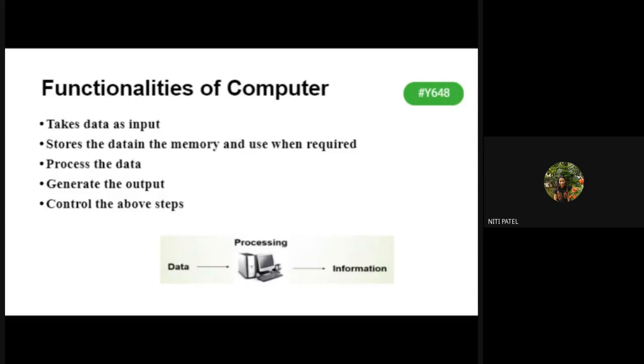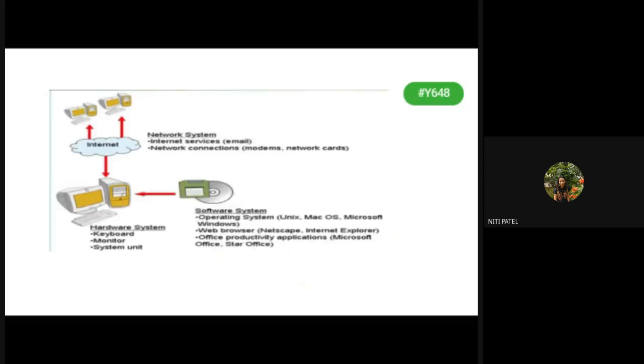Then we had seen what are the functionalities of the computer. The system accepts the information or the input in the form of data. After that data is captured, it is the duty of the CPU to process that data. Once the processing is completed, it generates the output, which is also called information. And it keeps on repeating this entire process, and it controls each and every step until the input request stops from the user's end.